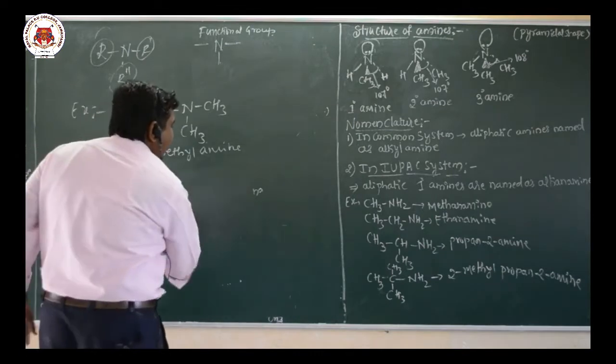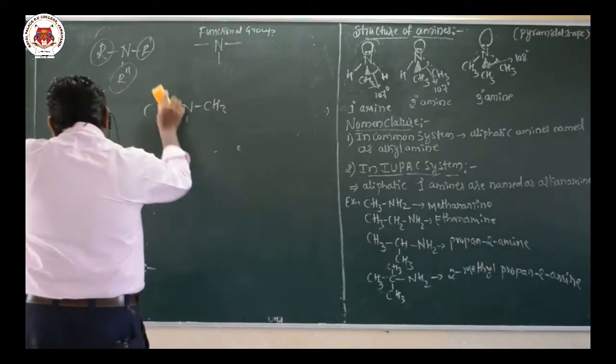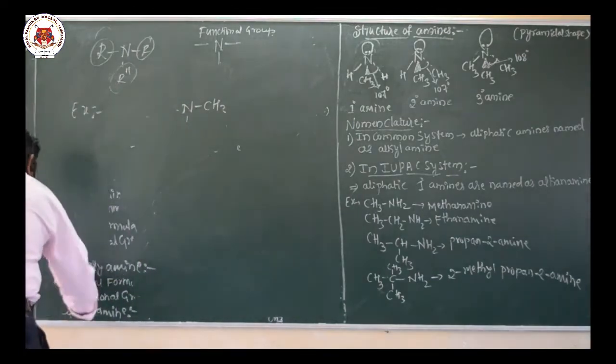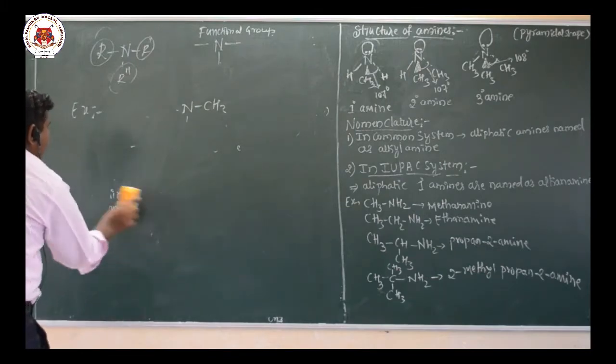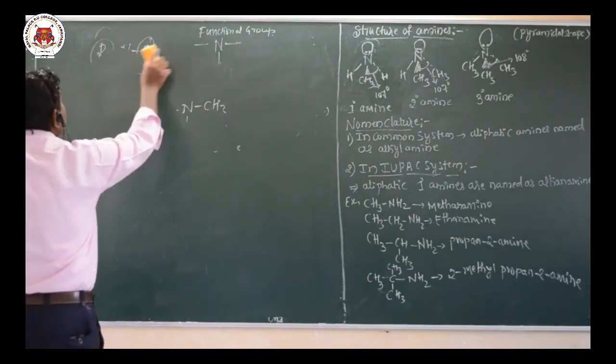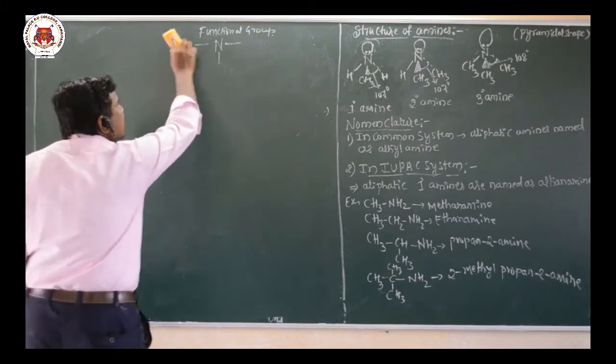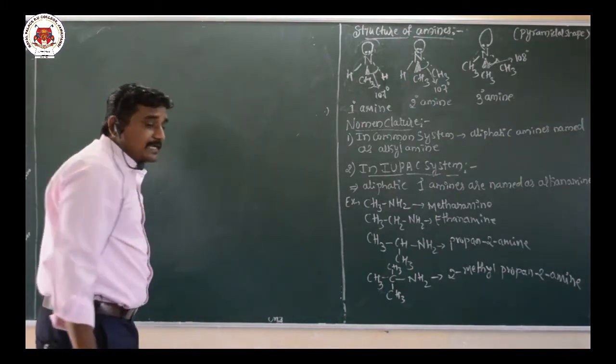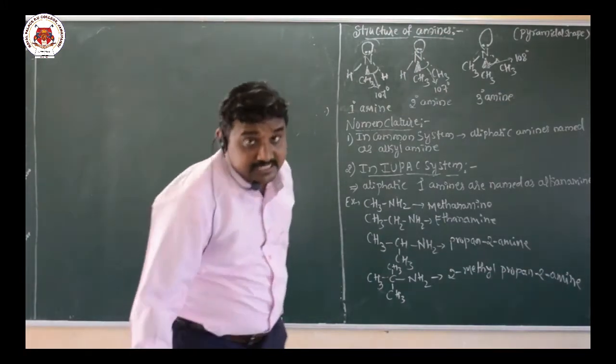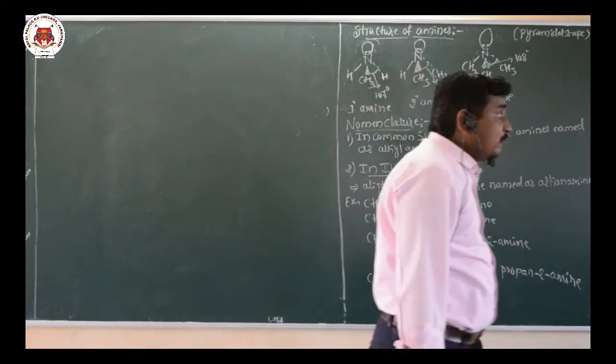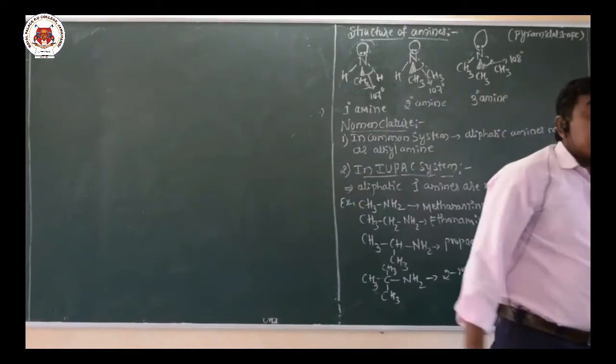So amines are classified mainly based on the number of substituent groups attached to the nitrogen atom of the ammonia. So they are classified as primary amine, secondary amine and tertiary amine. Now I will move on to the structure of amines.